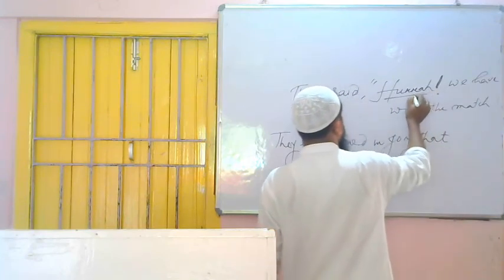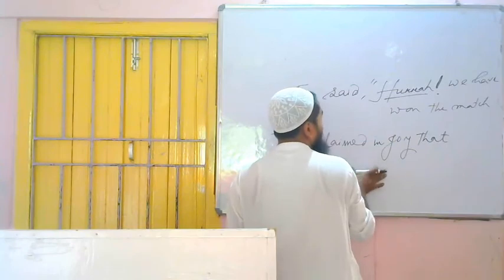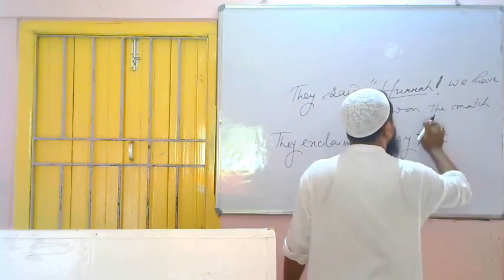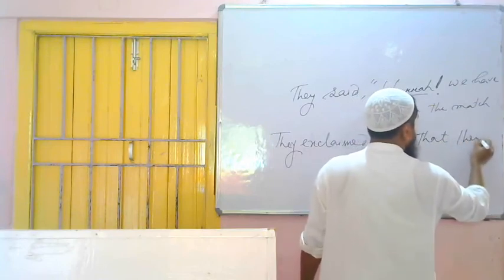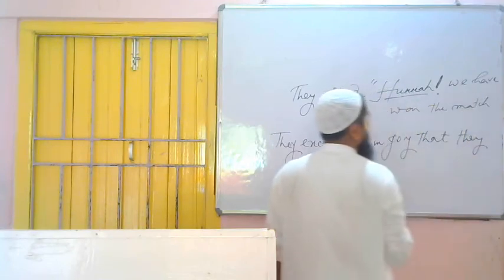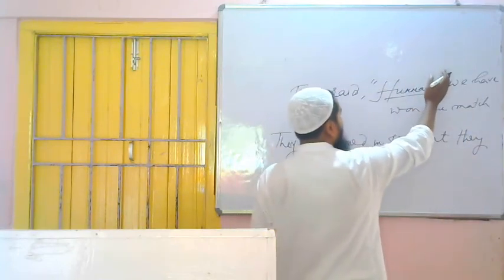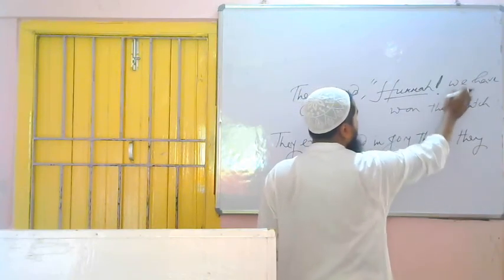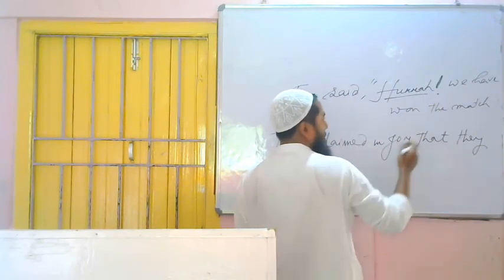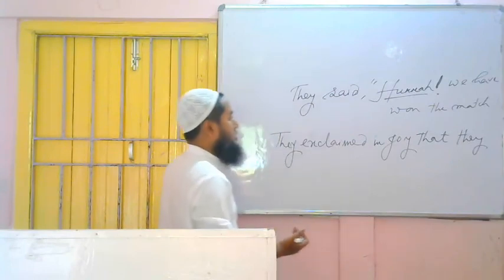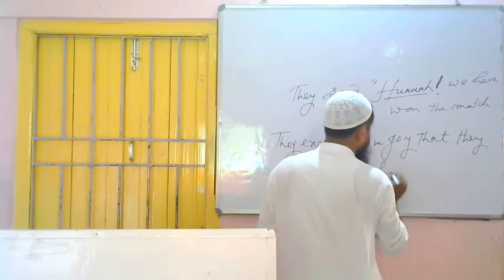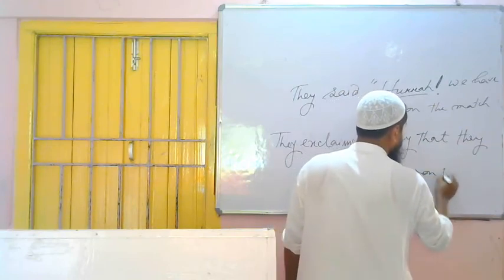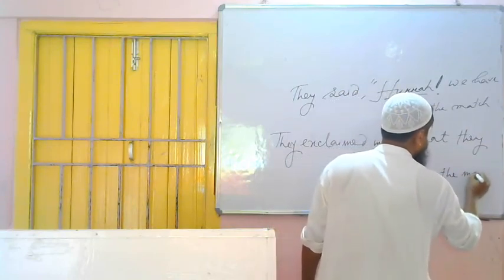Now hooray we are not to write, because in place of hooray we have written already exclaimed in joy. Remaining part is what? We have won the match. We means what? They. This is present perfect tense. It will become what? Past perfect tense. As we have finished this part, remaining part is an assertive sentence. So we have to follow the rule of assertive sentence. So it will be what? They had won the match.